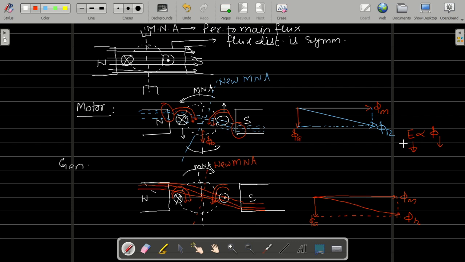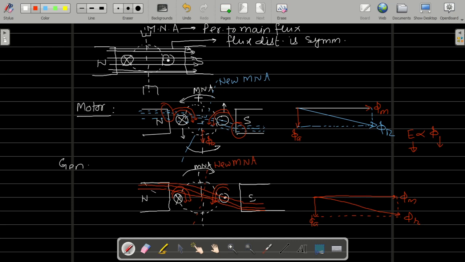That may happen. Okay. So what are the effects? We'll discuss in the next slide, but I want to tell you E will decrease with the increase of load. As a load बढ़ेगा तो phi will decrease, so E will decrease. Okay, this effect is known as the demagnetizing effect.